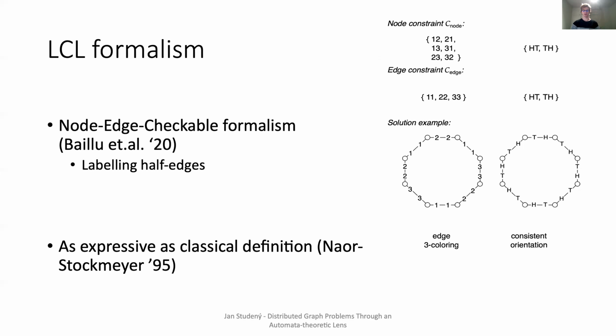As we are considering only cycles and paths, the constraints are just pairs of allowed labels for both node and edge constraints. To summarize, an LCL problem is described by the node and edge constraints, and such formalism is as expressive as the classical definition given by Naor and Stockmeyer. The next step is to turn such description into an automaton.